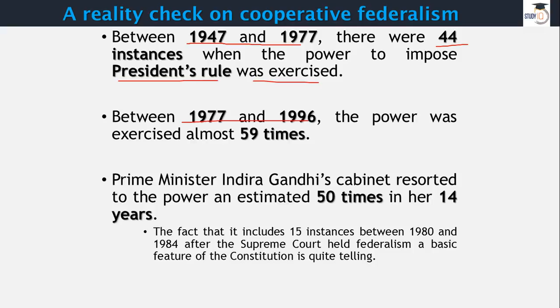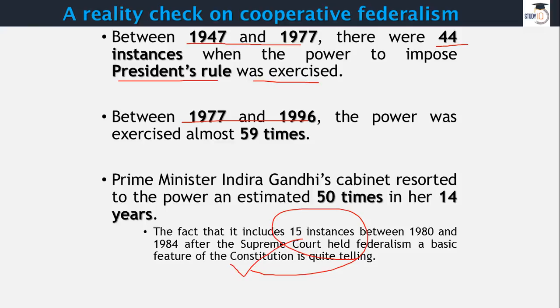And in Indira Gandhi's reign, the cabinet resorted to the power an estimated 50 times in her 14 years long career as a prime minister. So the fact that it includes 15 instances between 1980 and 84, after the Supreme Court held federalism a basic feature of the Constitution, is quite telling.